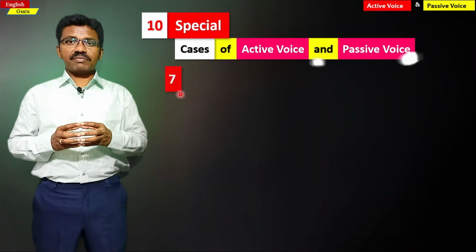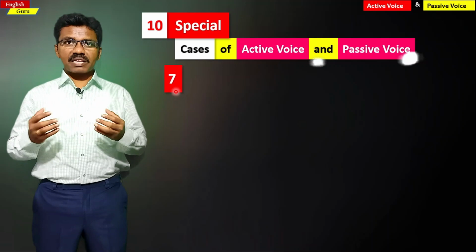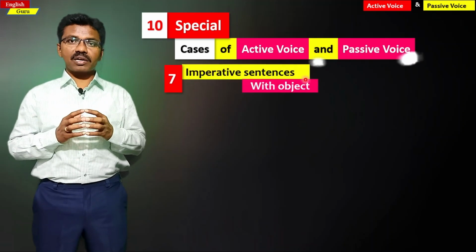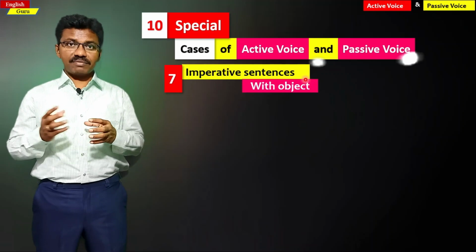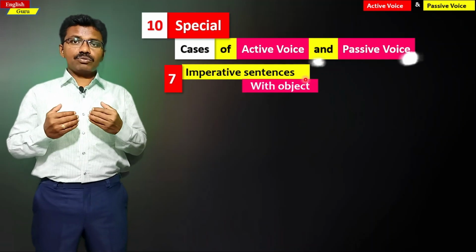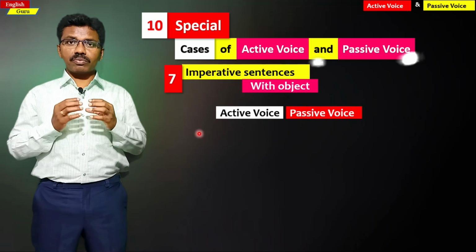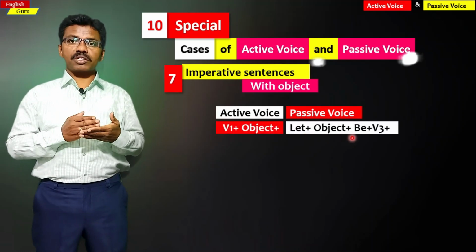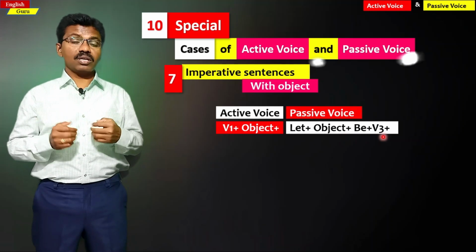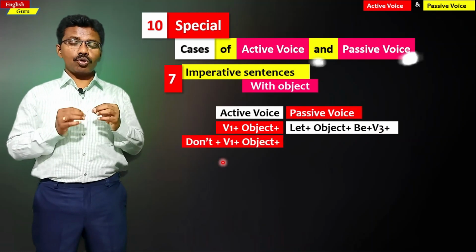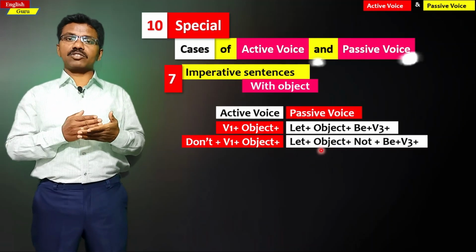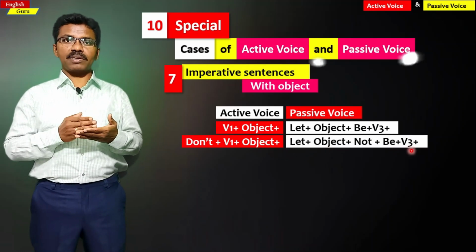The next one is the seventh special case of active voice and passive voice. They are with imperative sentences. Imperative sentences normally do not have the subject, but they have the object most of the time. If the active structure of a sentence is verb 1 plus object, it is changed into passive voice like let plus object plus be plus verb 3. Or if the active structure is don't plus verb 1 plus object, in the passive structure, let plus object plus not plus be plus verb 3.